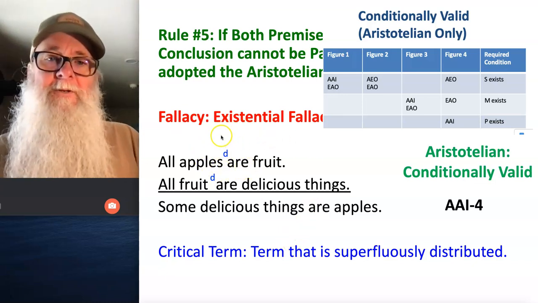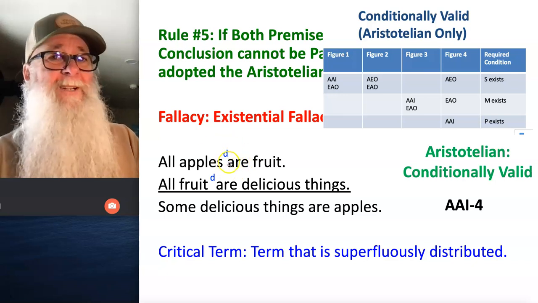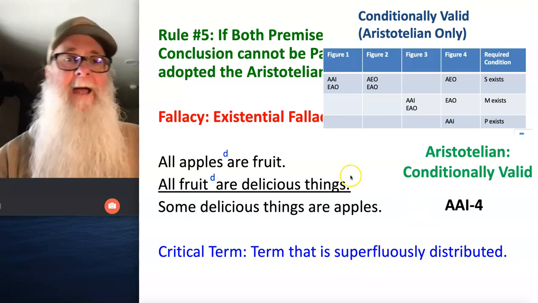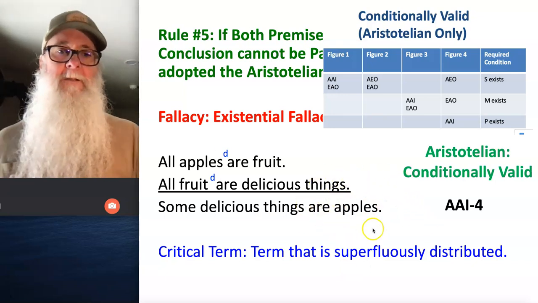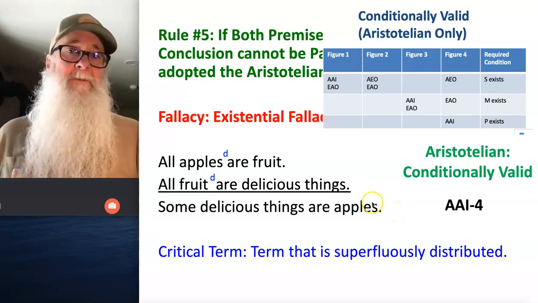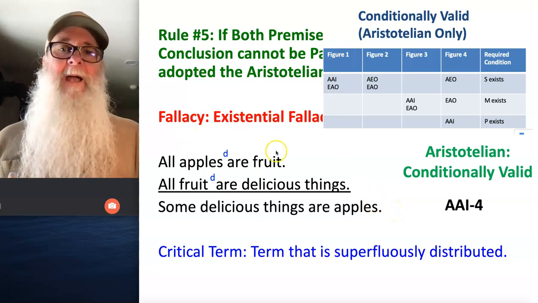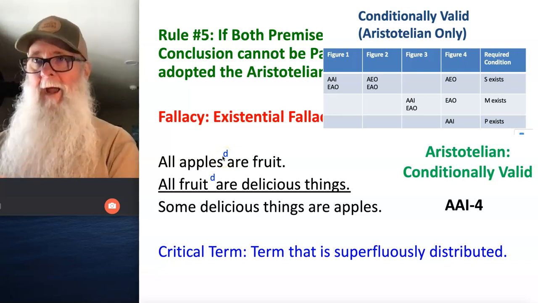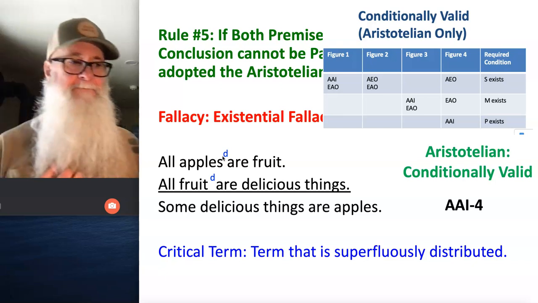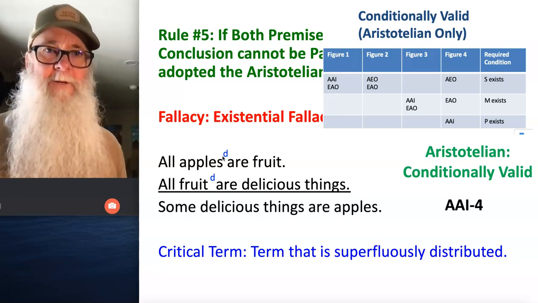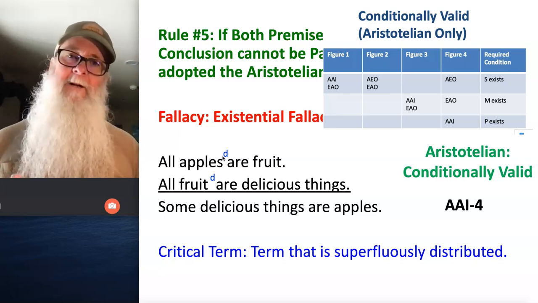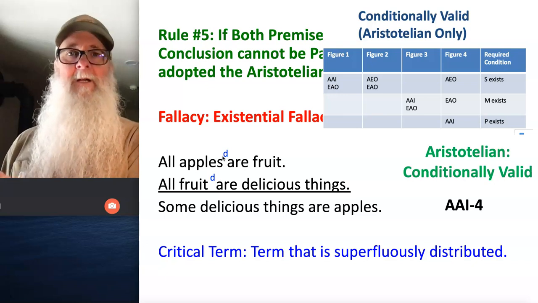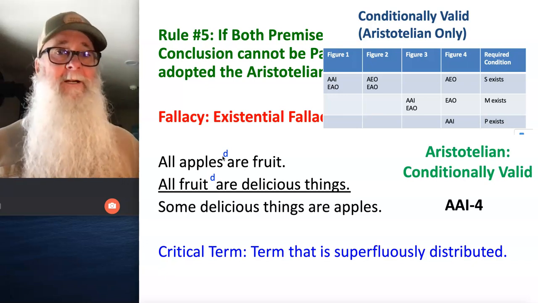Look up here though. Apples is distributed in the first premise. It's not the middle term, so its distribution in the first premise doesn't do anything related to rule number 1. And apples is not distributed here in the conclusion, so its distribution has no impact on rule number 2. So apples is distributed, but it doesn't have to be in order to comply with the 5 rules. And that tells us that apples is the critical term. Okay, so if you leave home without your inventory of conditionally valid forms, take heart, you can identify the superfluously distributed term in your argument, and that tells you what the critical term of the argument is, the condition that has to be met for validity from the Aristotelian standpoint.